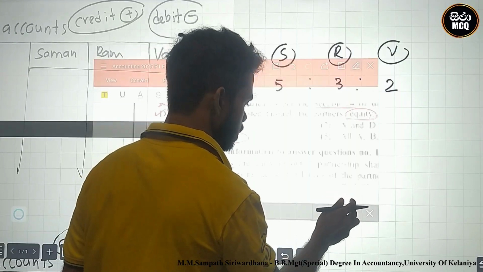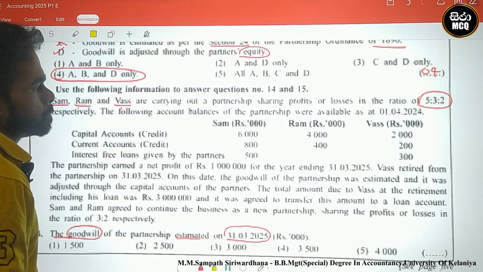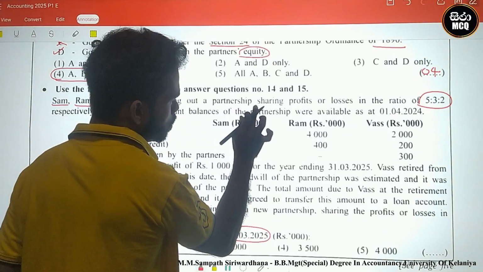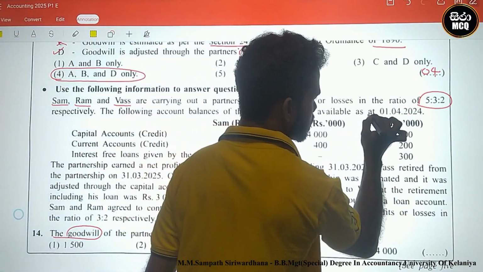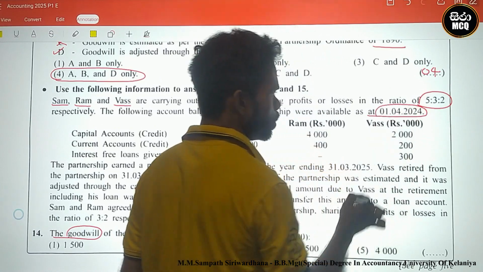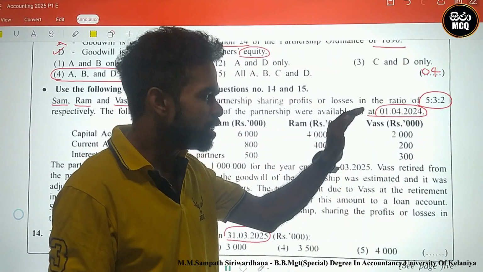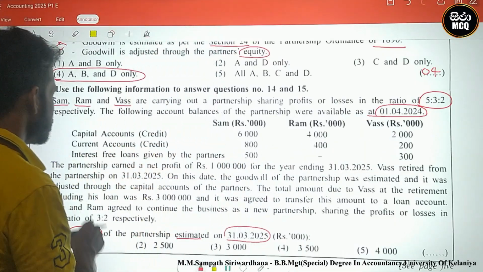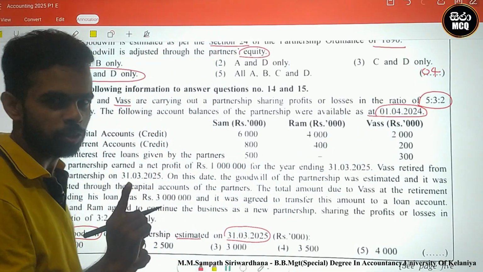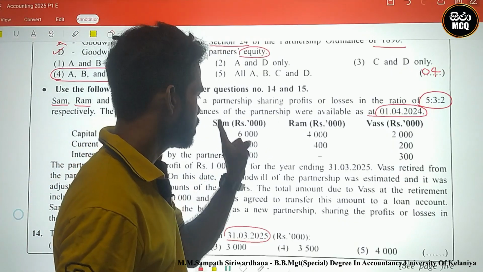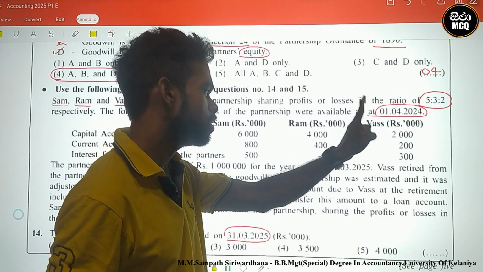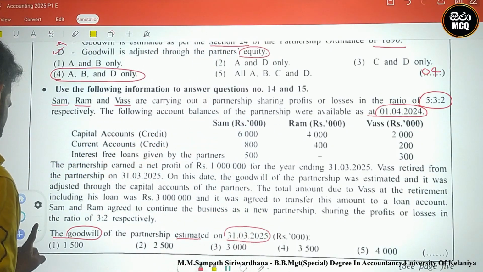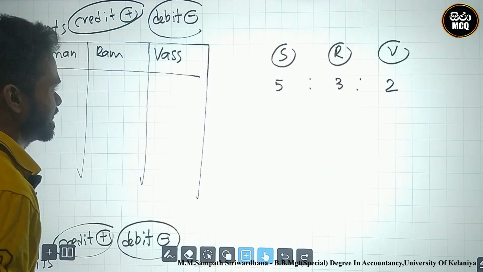After that, they said, look here, respectively, the following account balances of the partnership were available as at 1st April 2024. These are opening balances. Capital account, credit, normal: Saman 6,000, Ram 4,000, Vas 2,000.